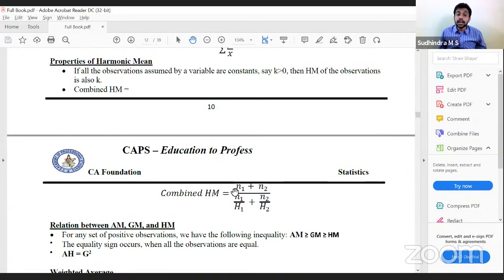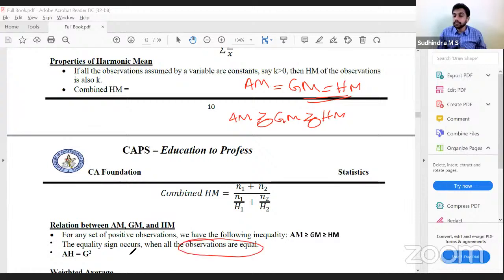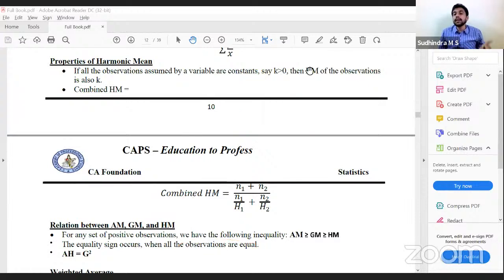Then next one. Relation between arithmetic mean, geometric mean, and harmonic mean. Always arithmetic mean is greater than or equal to geometric mean, greater than or equal to harmonic mean. Why do we use equal to? Because at one point AM is equal to GM is equal to HM when all the observations are equal. Else AM would be greater than GM, would be greater than HM.